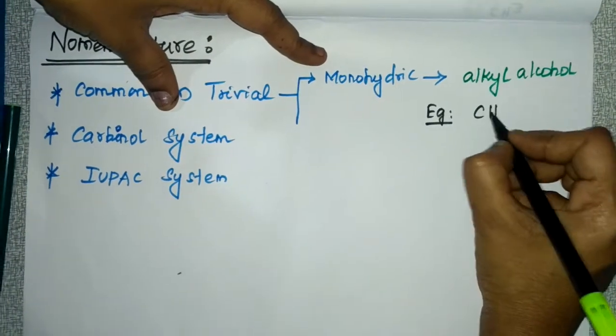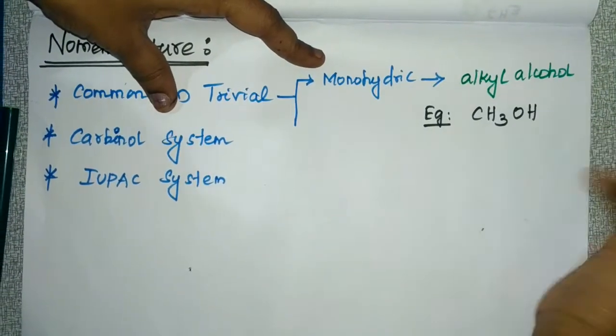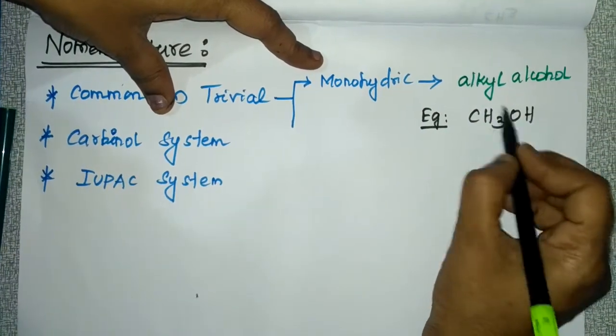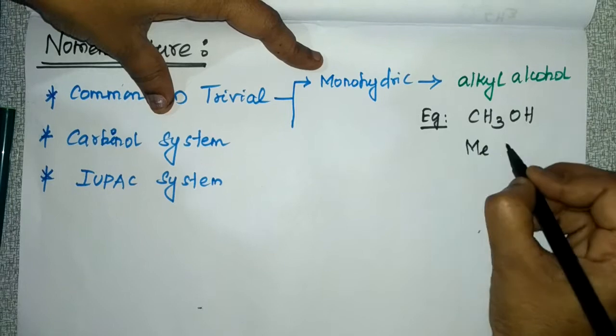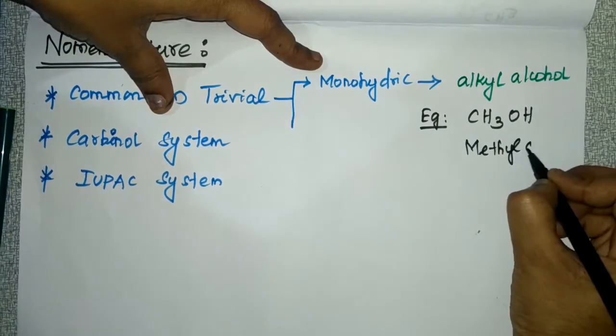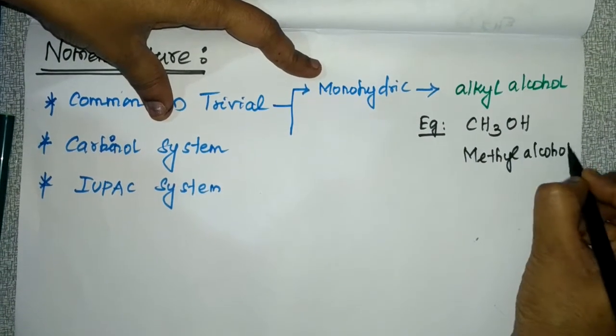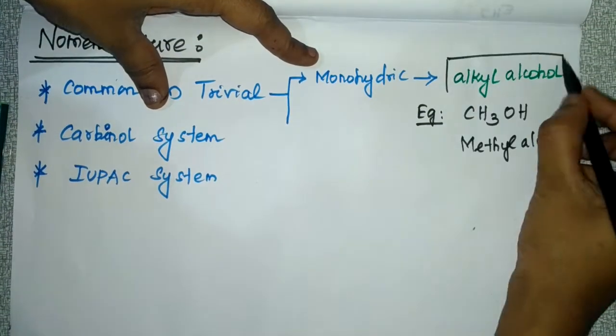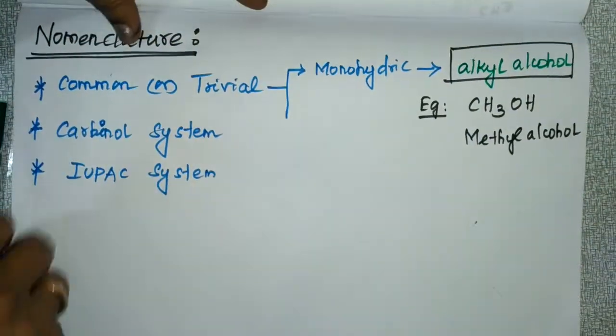Let's take a simple example. If you are writing CH3OH, so alkyl, what is the alkyl group present here? Methyl alcohol. So if it is a monohydric alcohol, you have to follow this alkyl alcohol order.